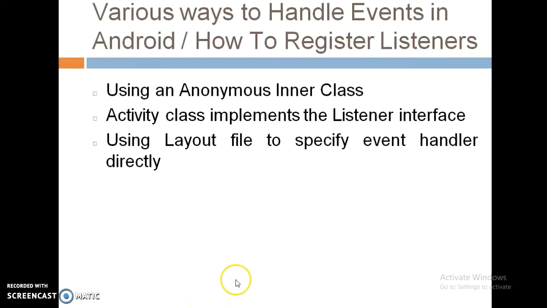Now next, there are various ways to handle the events in Android.